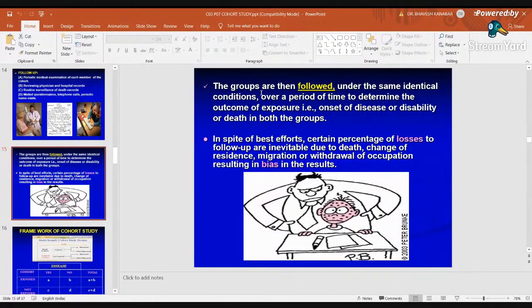So the groups are then followed. I think now the slide will be changing every time. Slide is changing every time, right?